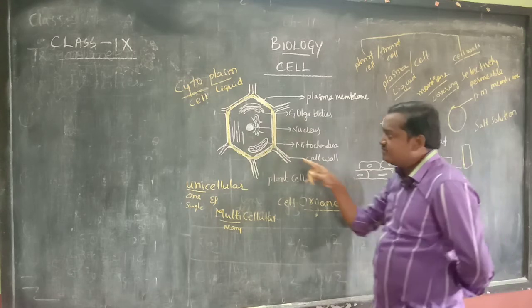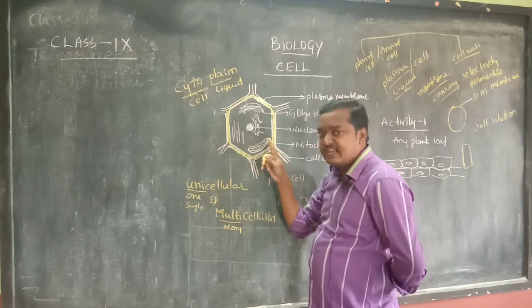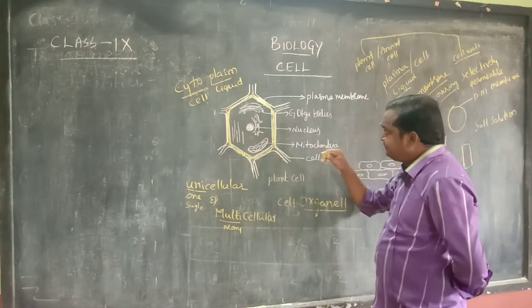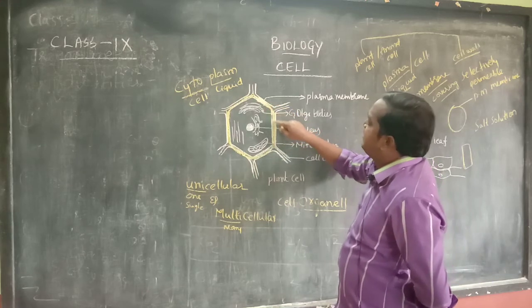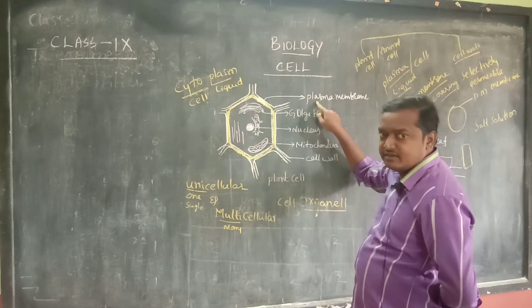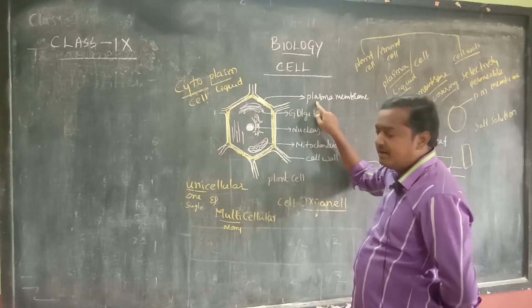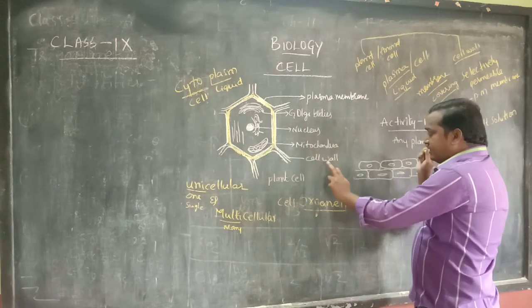These cell organelles, these parts, are again covered by a single layer or double layer. Okay, right. Next, plasma membrane we call cell membrane also. Plasma membrane's other name is cell membrane or selectively permeable membrane. Okay, Golgi bodies, nucleus, mitochondria, cell wall.